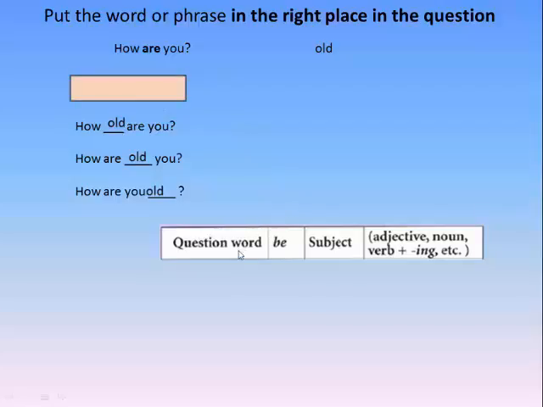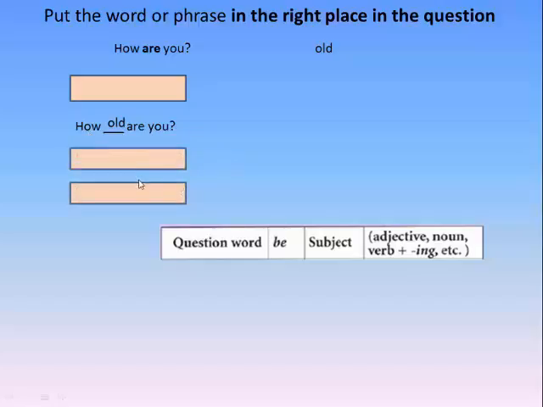Okay, yes, here and here, after the question word, I have the verb to be. But my question word is not how. My question word is how old. So these two disappear. So we don't have anything in this section. My question word is how old are you? How old are you?